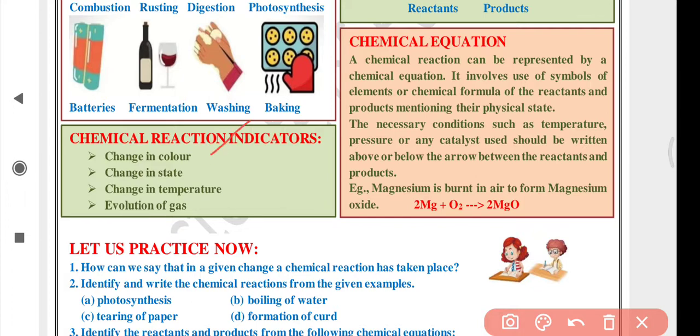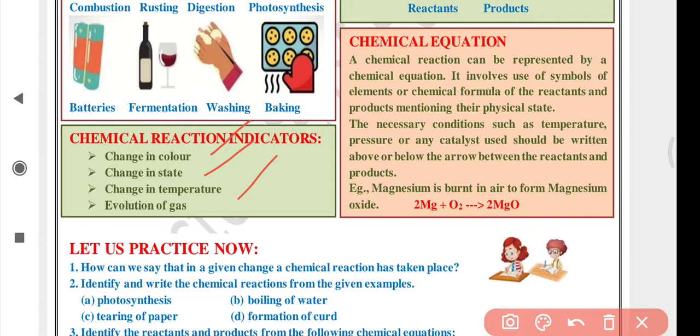How can you identify a chemical reaction is taking place? There will be a change in color of the substances. When two reactants are mixed, some color change happens, or when one substance is heated or electricity is passed through it, its color changes. That shows there is some chemical reaction taking place. Change in state: liquid turns into gas, gas turns into liquid, solids turn into gases when mixed. That is one of the indicators.